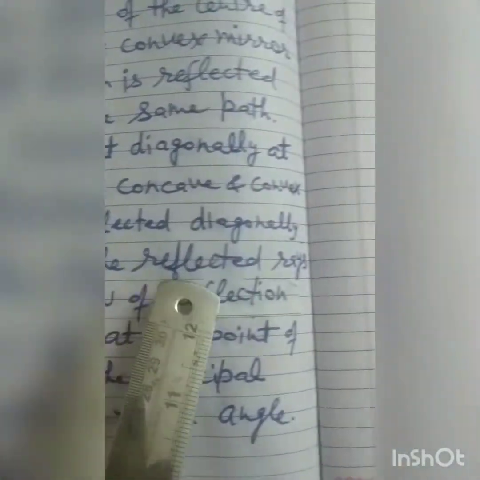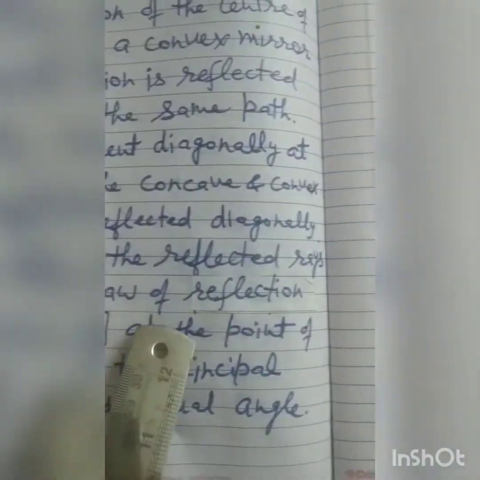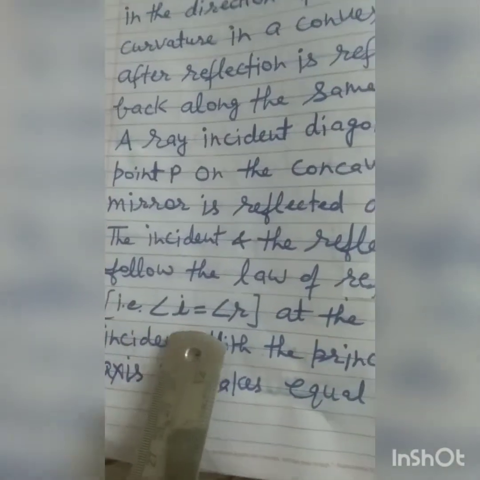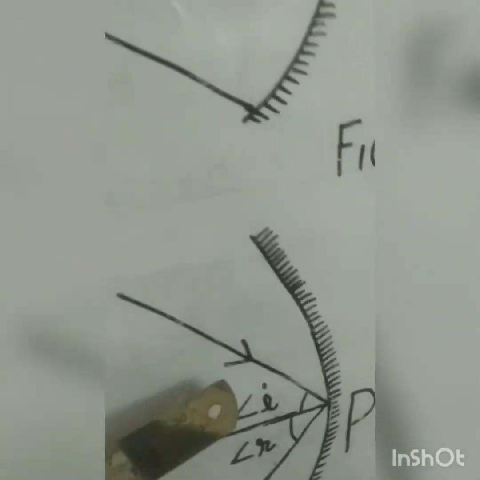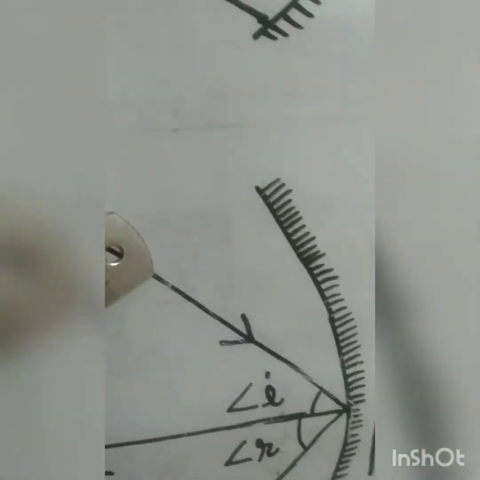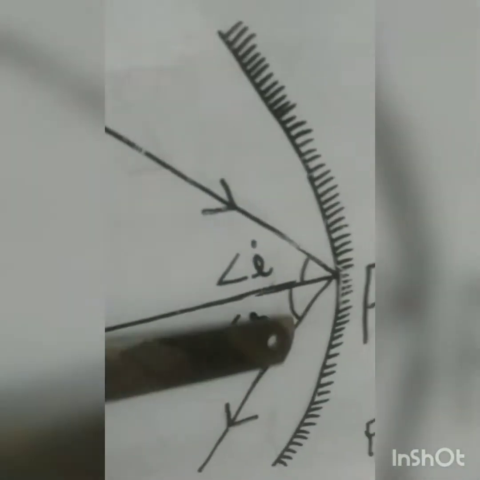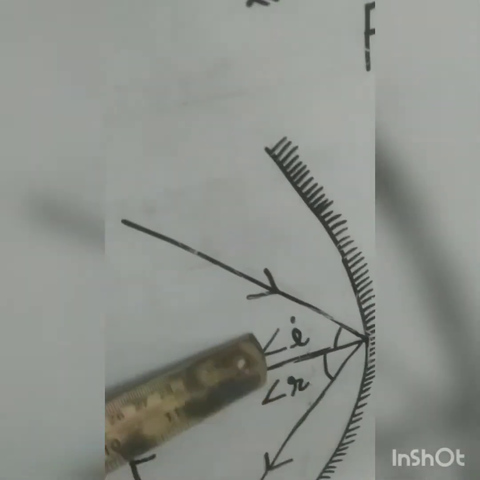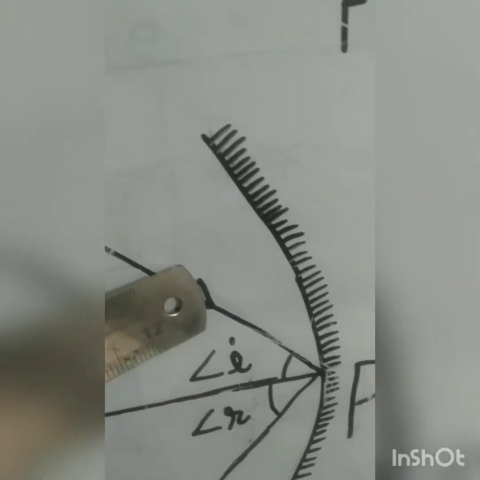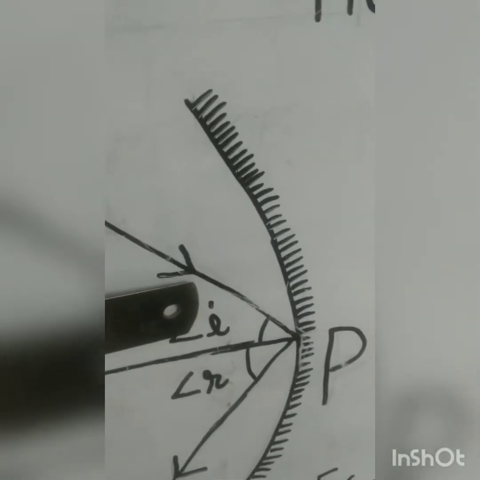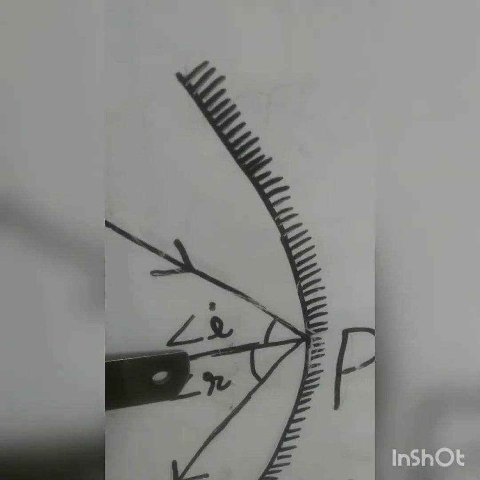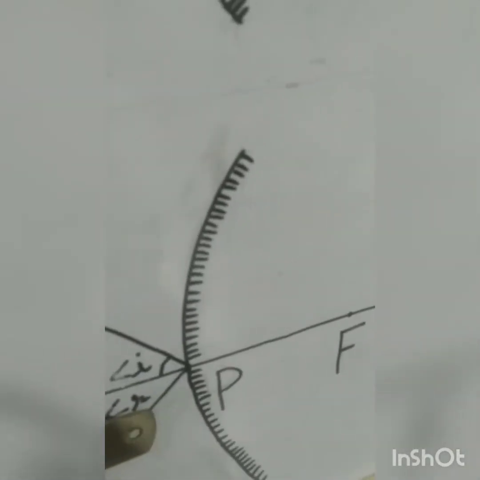The incident and the reflected ray follow the law of reflection, that is, angle i is equal to angle r. This is an incident ray and this is a reflected ray. Both the rays follow the law of reflection, that is, angle i is equal to angle r, in a concave mirror as well as a convex mirror.